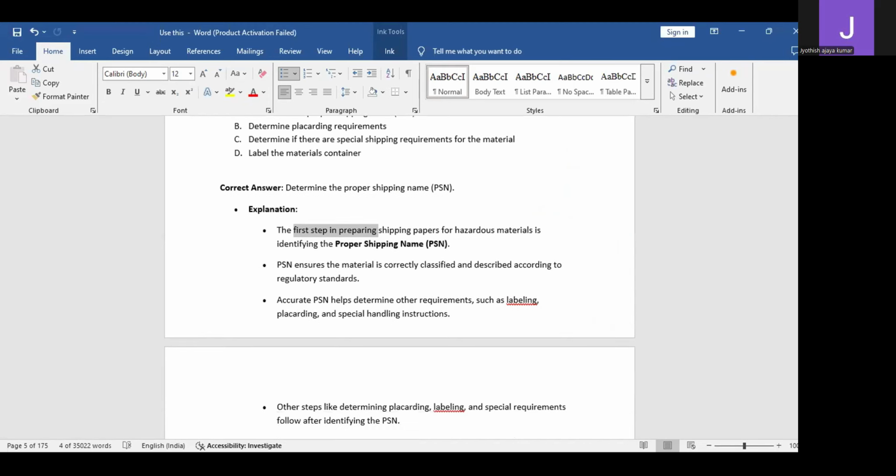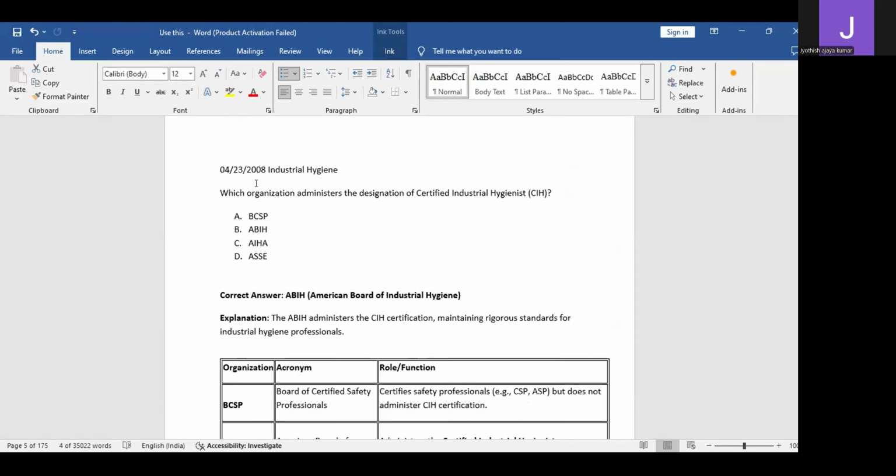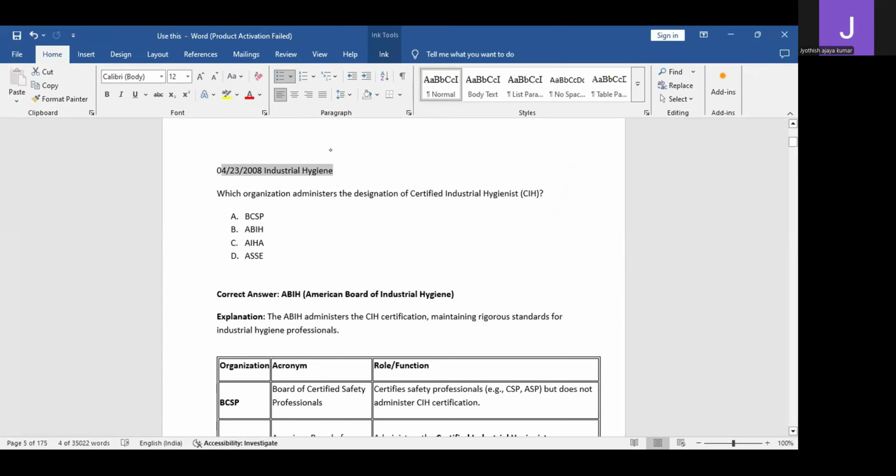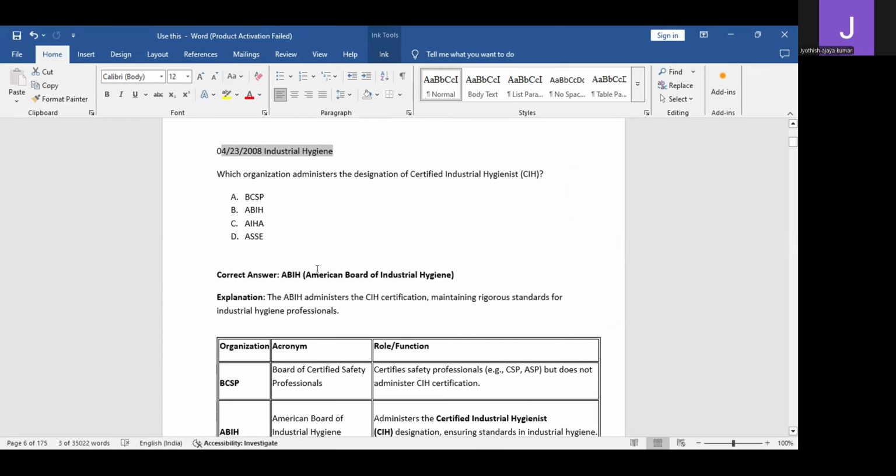Okay. Now let us move into the third question. This is a bit of an old question, from 2008, on the industrial hygiene topic, but the topic is still important. Questions are still coming from this topic. I am collecting all the questions from the old questions and from the very recent questions too, because we don't know from which topics we'll be getting questions. All the topics and all the concepts are important. Whichever concepts and topics I discuss, everything is new information, and you'll be getting more and more information.